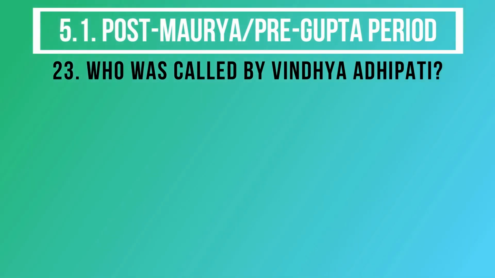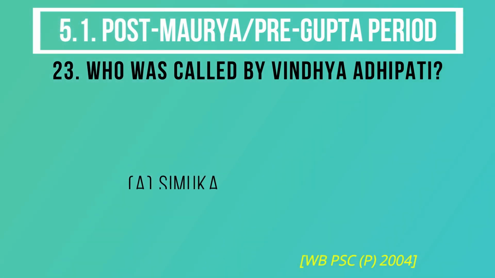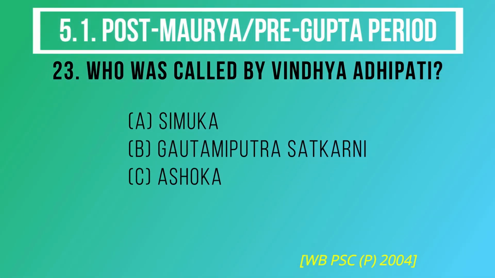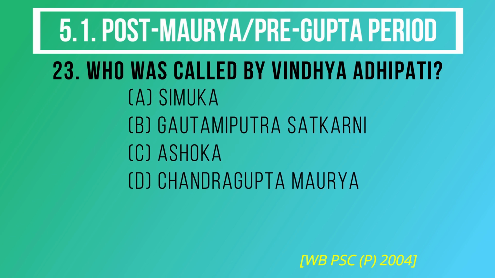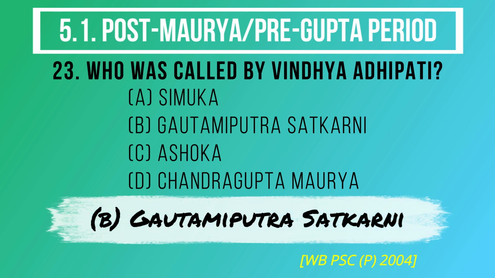Question number 23. Who was called Vindhya Adhipati? The options are A. Simukha, B. Gautamiputra Satkarni, C. Ashoka, D. Chandragupta Maurya. And the correct answer is option B. Gautamiputra Satkarni.